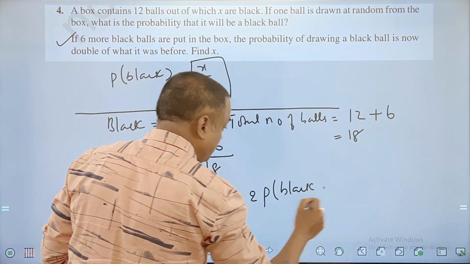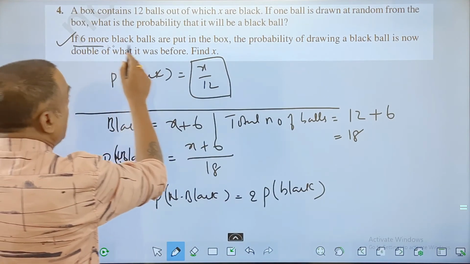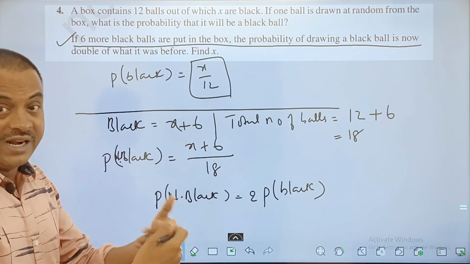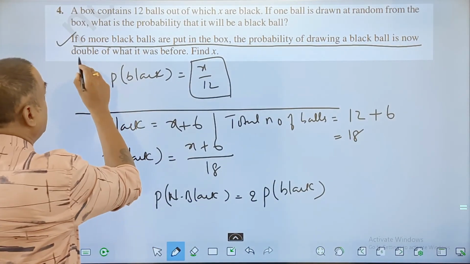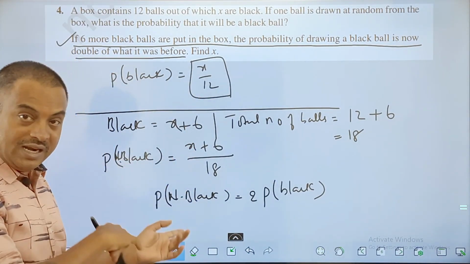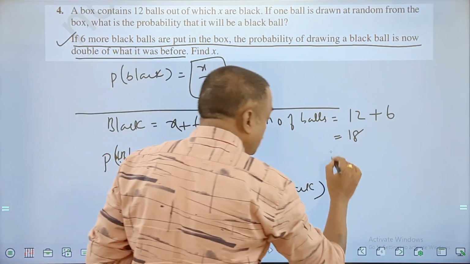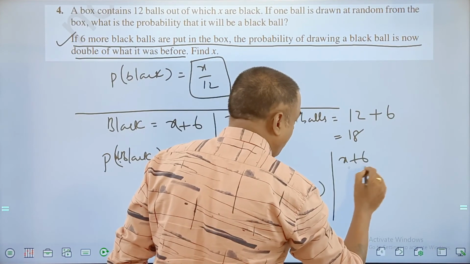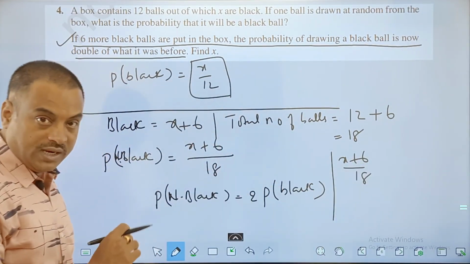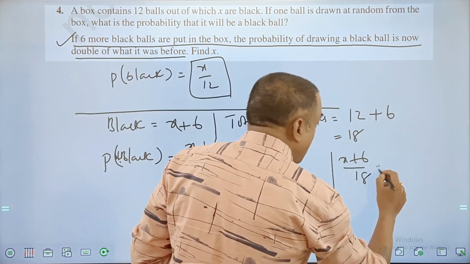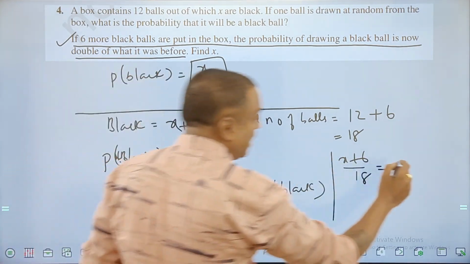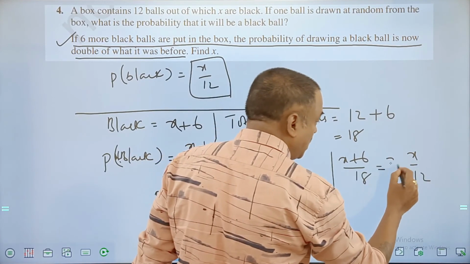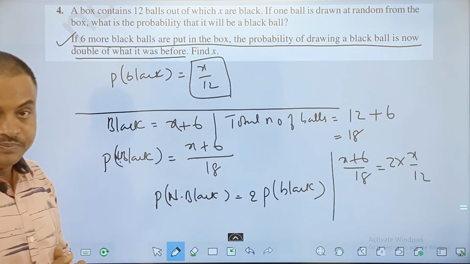After adding 6, the probability of drawing a black ball in the new condition is double what it was in the earlier case. X plus 6 upon 18 is the new condition, and earlier it was x by 12. New condition value is twice the previous one.